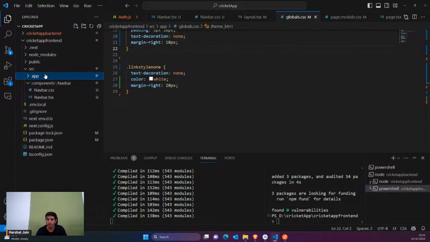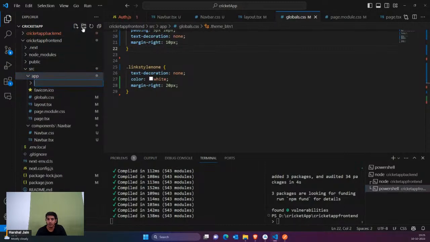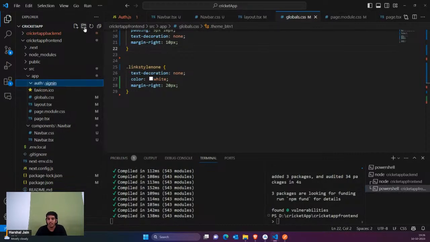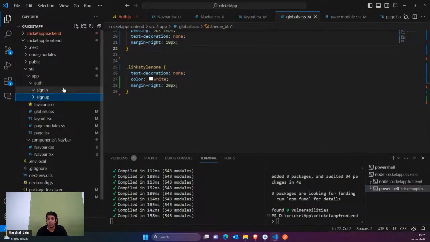I would simply go here inside the app. I would create a folder named auth. It would take the user to the login page. So here itself I'm going to define my auth, that is the sign in page. Similarly, guys, we're going to have the sign up page. So these are the two pages. Let's first of all talk about the sign up page.